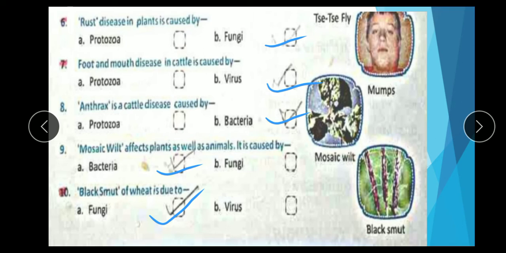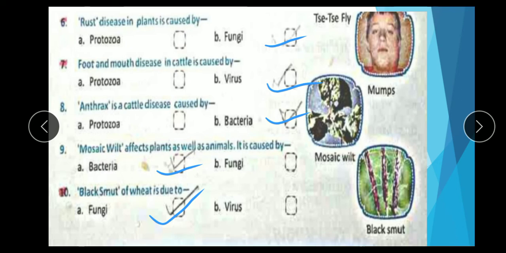Eighth, anthrax is a cattle disease caused by protozoa or bacteria. Correct answer is bacteria. Question number 9. Mosaic wilt affects plants as well as animals and is caused by bacteria or fungi.